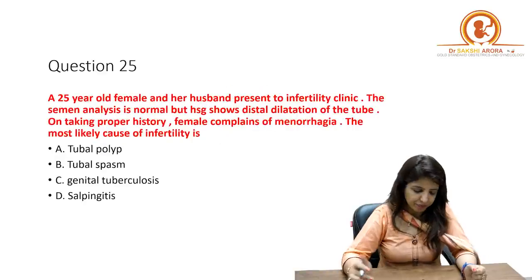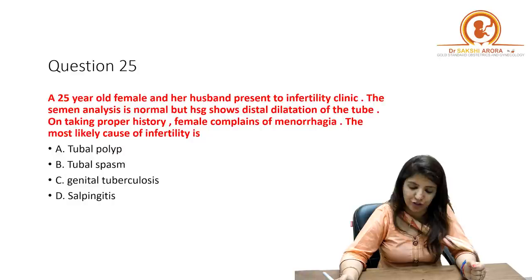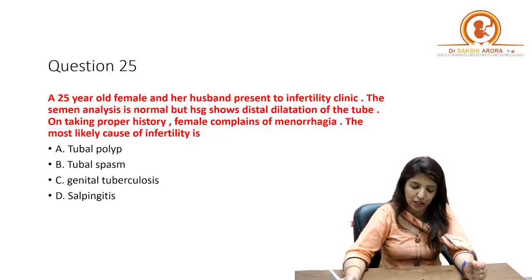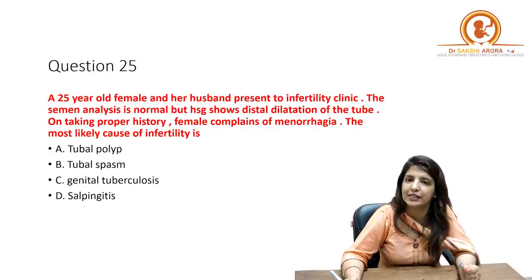Okay. Next question. A 25-year-old female and her husband present to infertility clinic. The semen analysis is normal, but HSG shows distal dilatation of the tube. On taking proper history, female complains of menorrhagia. The most likely cause of infertility is.